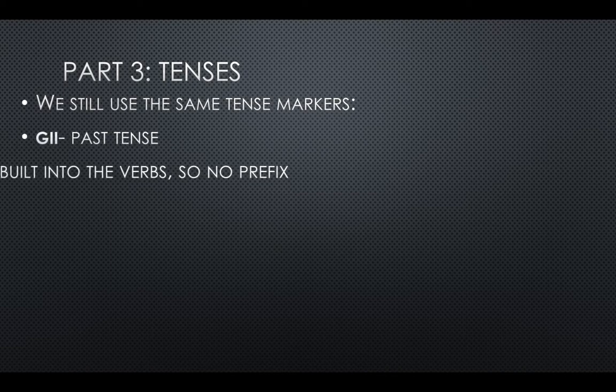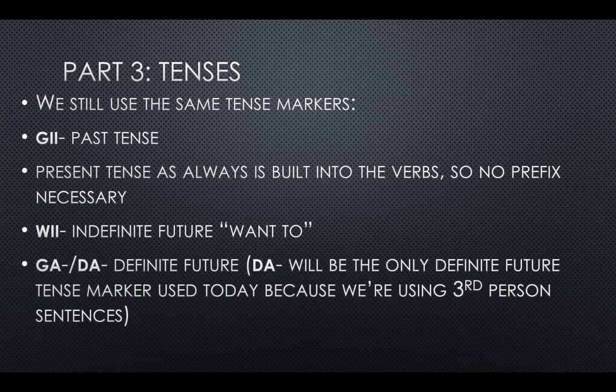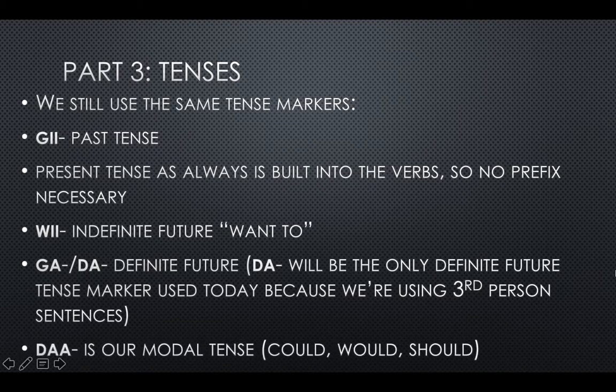Gi for past tense. Present tense is always built into our verbs, so no prefix is necessary. We is indefinite future, meaning want to. And ga or da is our definite future. For today's lesson, da will be the only definite future tense marker used today because we're using third person sentences. So with the definite future, you use da for third person, singular and plural. That's the she or he sentences and the they or them sentences. Everyone else, all the other pronouns, we use ga. And also da is our modal tense, meaning should, could, or would.